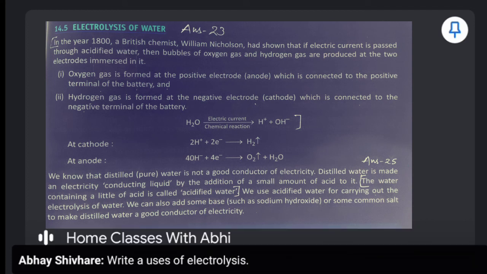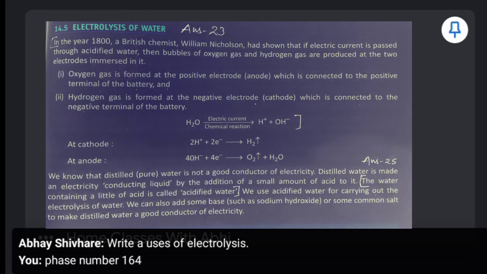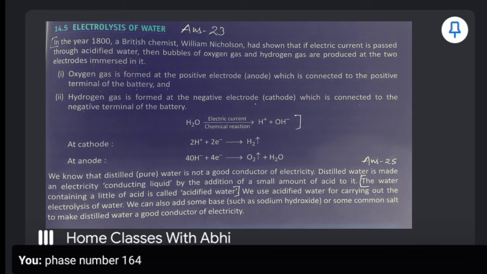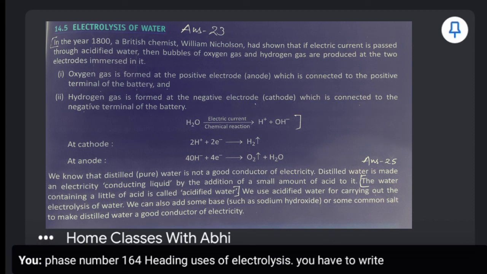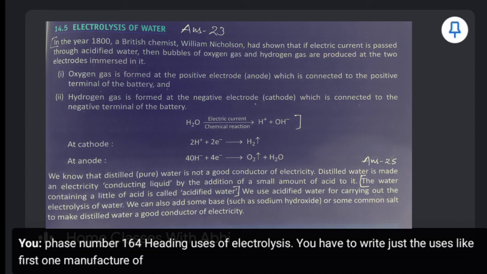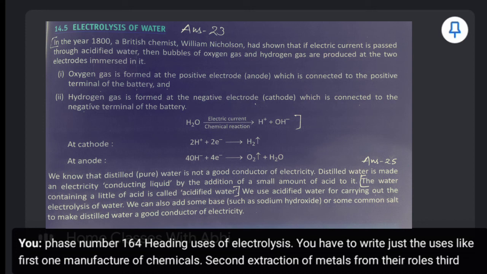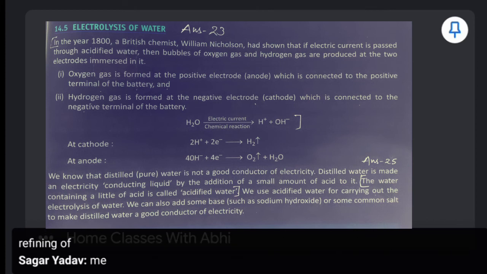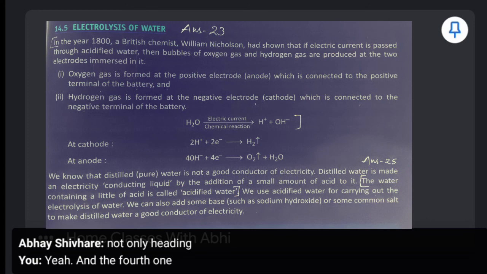Page number 164. Heading uses of electrolysis. You have to write just the uses: first, manufacture of chemicals; second, extraction of metals from their ores; third, refining of metals; and the fourth, electroplating.